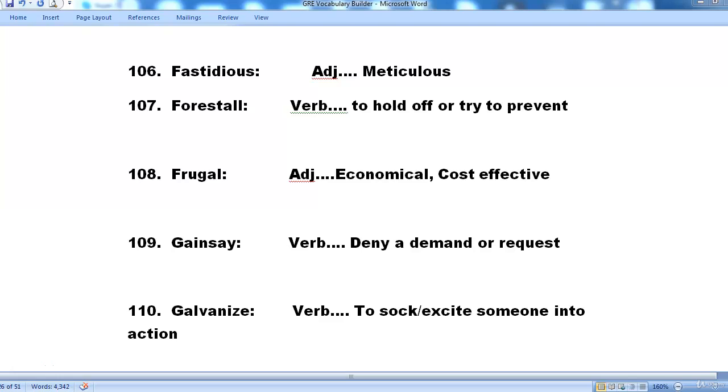Hi there. Welcome to the next lesson. We are continuing in the same series of power words for SAT examination. Now we look at words starting with the letter F.